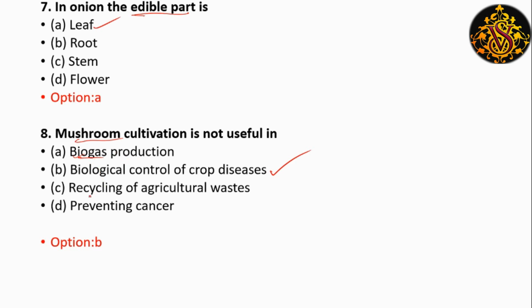Here, recycling of agricultural waste: mushroom cultivation is useful for recycling of agricultural wastes. It is also useful in preventing cancer. Mushroom cultivation is useful in preventing cancer, and it is not useful in biological control of crop disease.